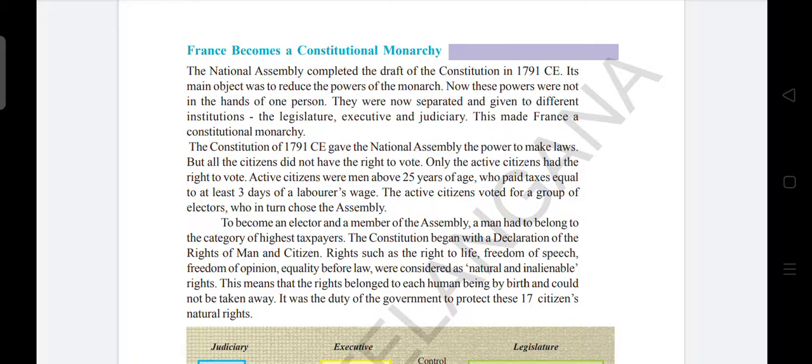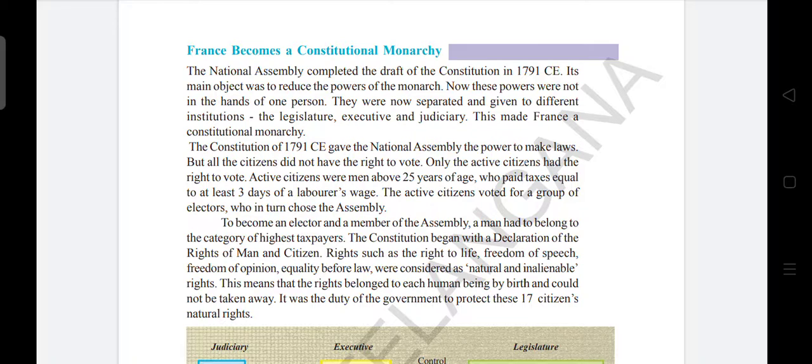So, here, who can become an elector and a member of the assembly? It is a man. He has to belong to the category of highest taxpayers. So, those who pay the highest tax have the right to become an elector and a member of the assembly. So, what did the constitution begin with? A declaration of rights of man and citizen.